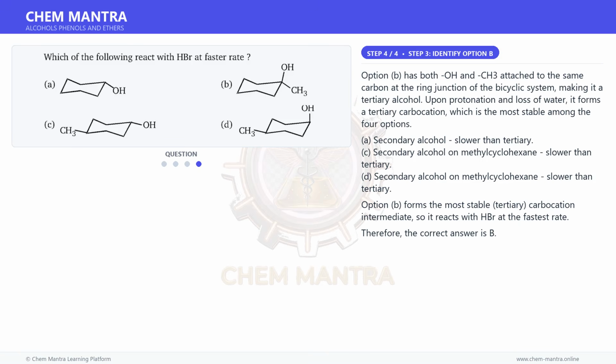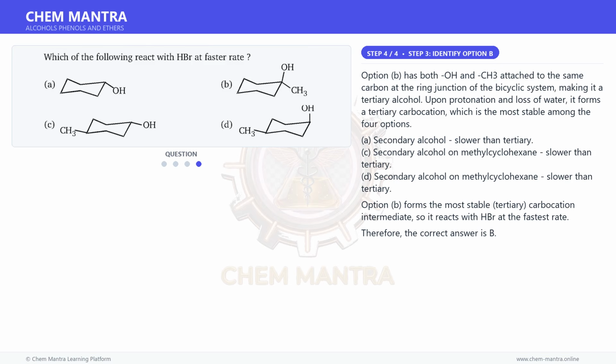And for the final step, option B has both OH and CH3 attached to the same carbon at the ring junction of the bicyclic system, making it a tertiary alcohol. Upon protonation and loss of water, it forms a tertiary carbocation, which is the most stable among the four options.